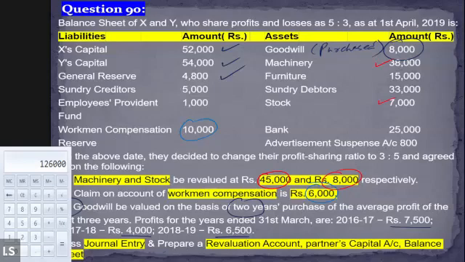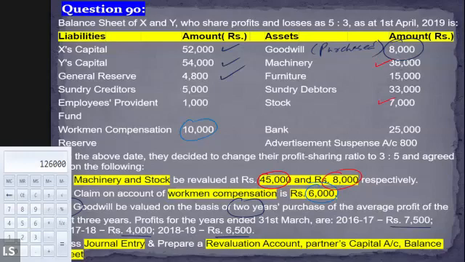Balance is 52,454. General reserves should be distributed among the partners. Okay, workman compensation fund is to be distributed. That is also right.